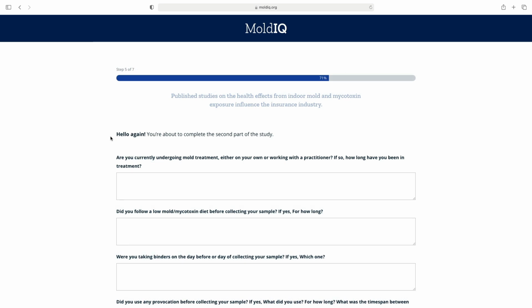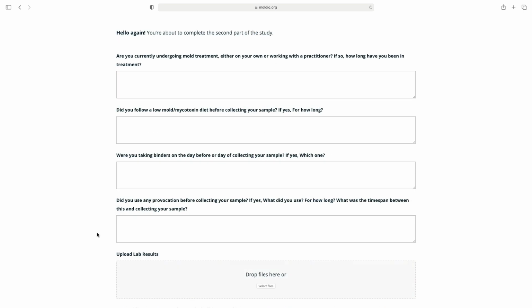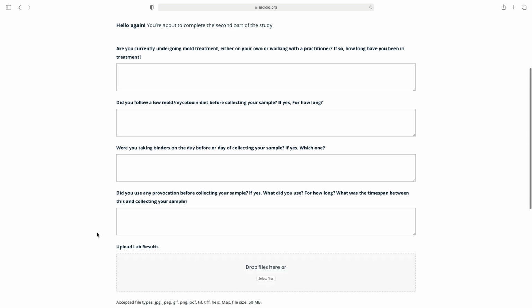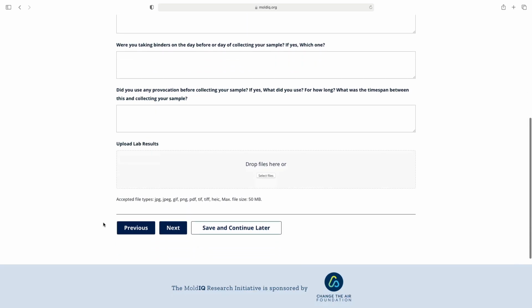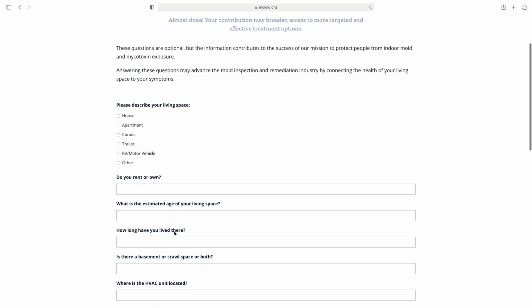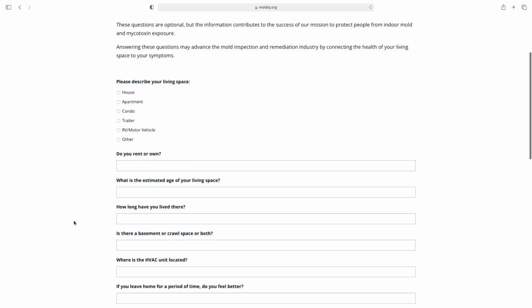After you follow the link in your email, you'll come to this page to complete the second part of the study. We have 4 simple questions we'd like you to answer, and then here's where you can upload your lab results. Simply drop your files here, and then click Next. You're almost done. These questions are optional, but the information contributes to the success of our mission to protect people from indoor mold and mycotoxin exposure.